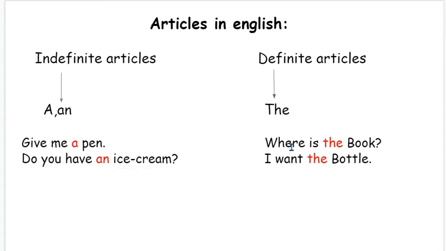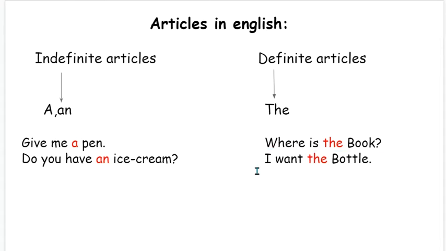So now let's take the example of definite articles. Suppose you go to a friend's house and ask him, where is the book? You have a clear image in your mind of which book you are referring to. Maybe you gave him that book the other day, so you are referring to that particular book. So, where is the book? You have that particular image in your mind.